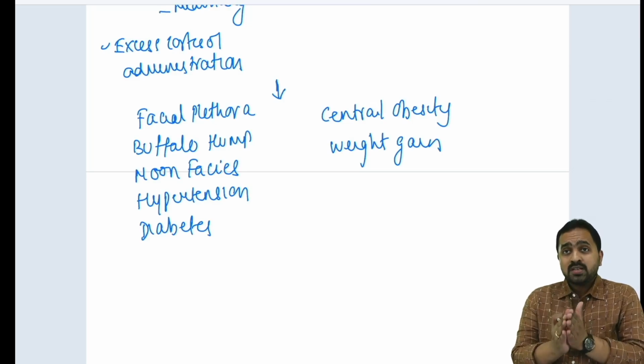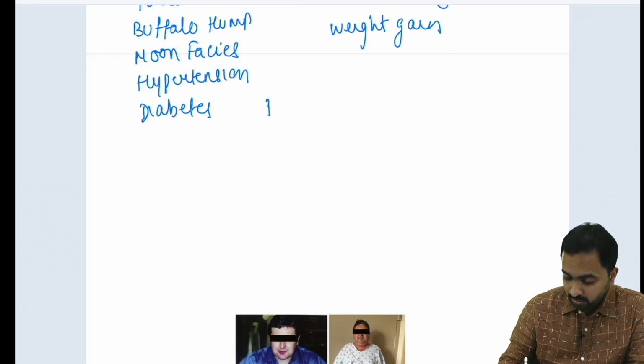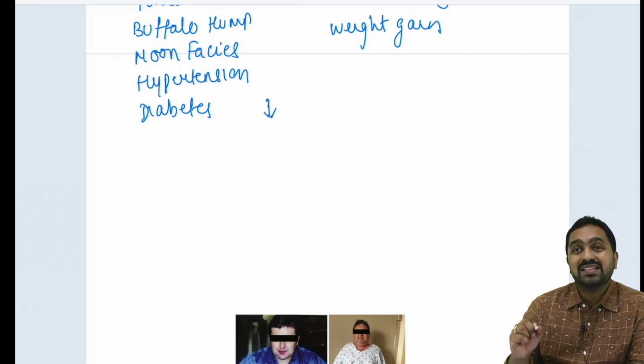So once this patient presents with such clinical features, we go for some biochemical investigation.